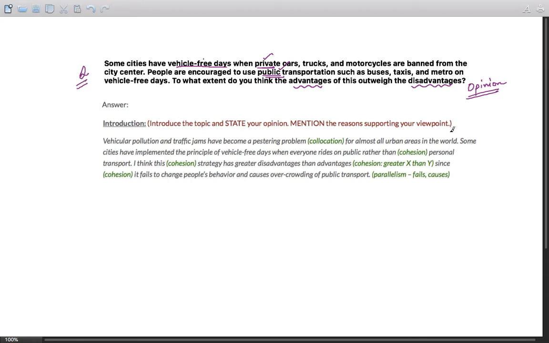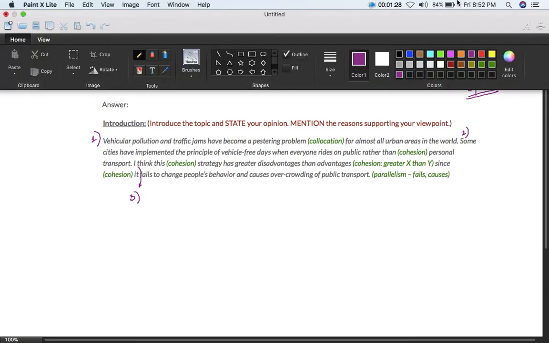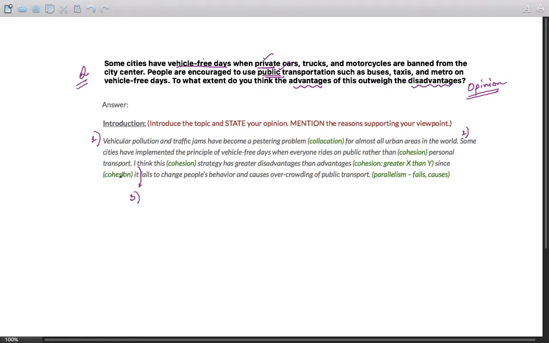You are supposed to give your opinion, explain your viewpoint in the body paragraphs. So let us come to the introduction. As you can see over here, the introduction constitutes three sentences. Sentence number one, number two, and number three. So the first sentence is usually a general sentence.